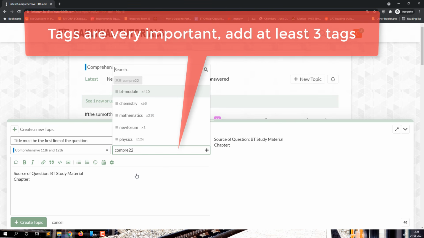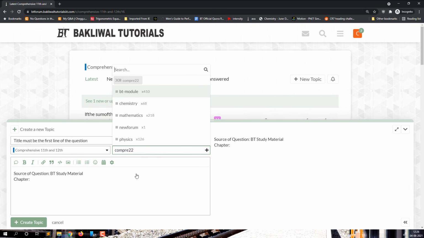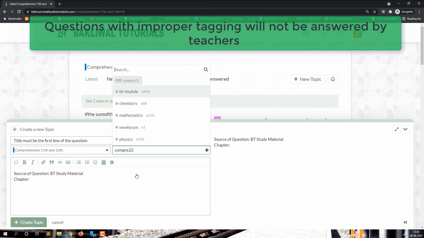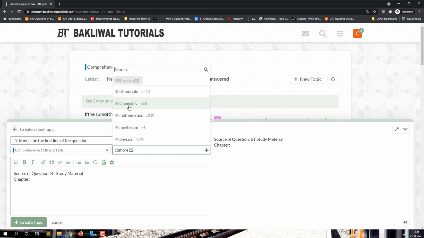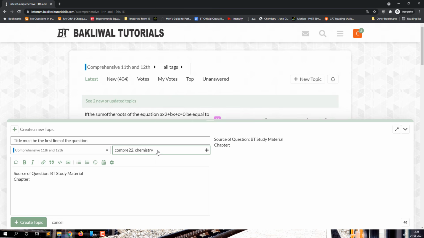Now, which subject is your question from? If you don't use the proper tags, your question will not be answered. So make sure the next tag you use is of the correct subject. For example, if my subject is chemistry, I'll use chemistry. Now which topic from chemistry? All of the topics have been added here.